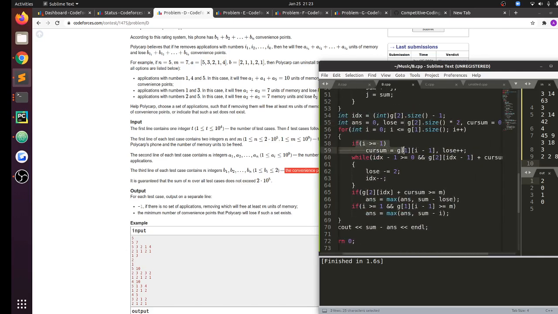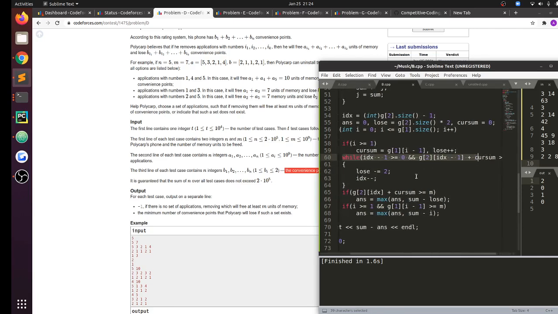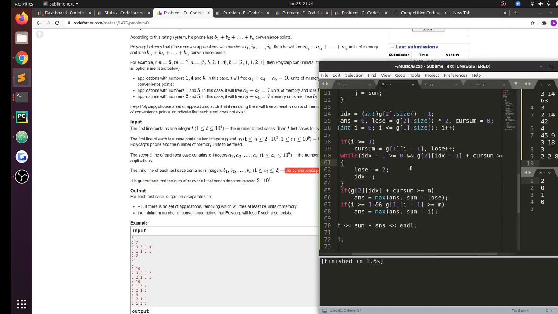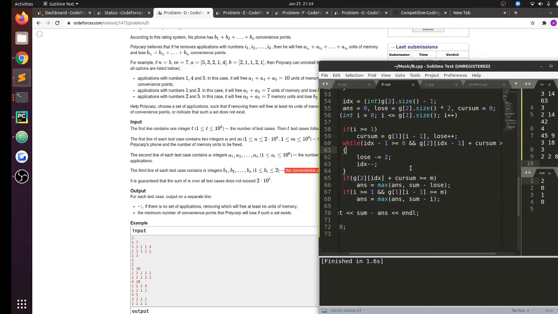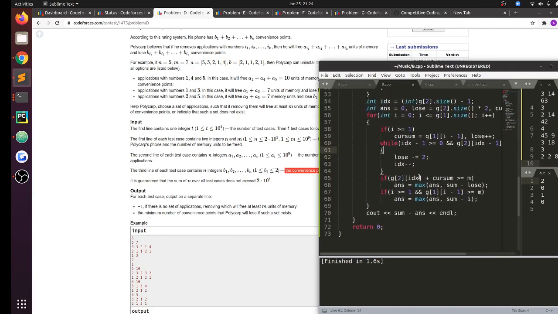So if i is greater than or equal to 1, then current sum is equal to g of 1 i minus 1, okay? And lose plus plus. Yes, because I'll be losing 1 extra point for every subsequent element that I remove. And for every element that I save on the right hand side, I am gaining 2 points. Okay.